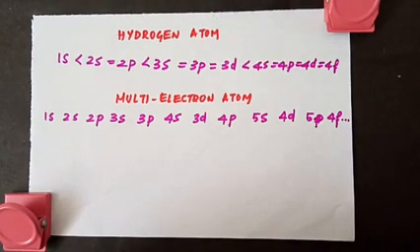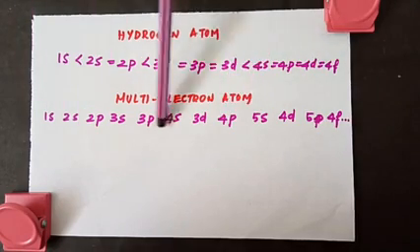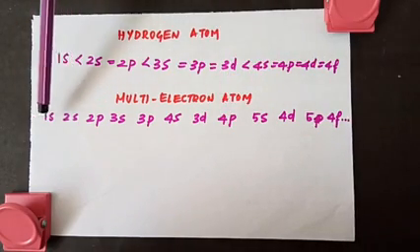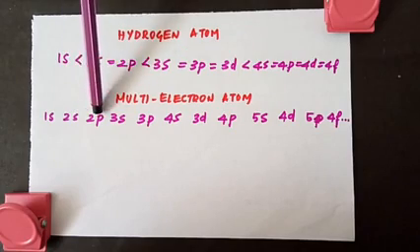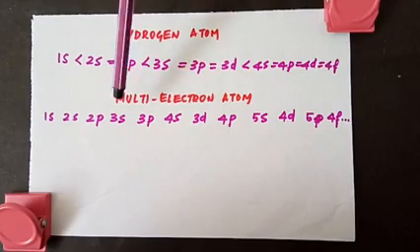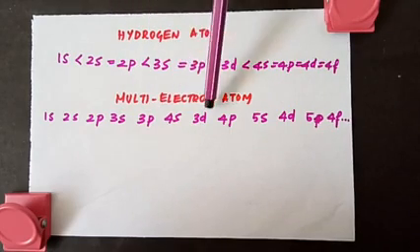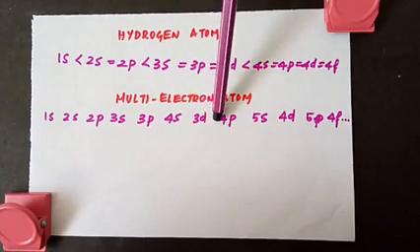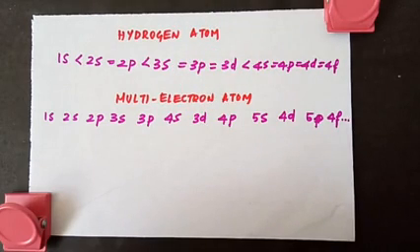But in the case of a multi-electron atom, this is the order. 1s is lesser than 2s, and then lesser than 2p, 3s, 3p, and I have written it in increasing order. See, after 3s, 3p, it's not 3d, it is 4s. So compared to 3d, 4s has got the lower energy.